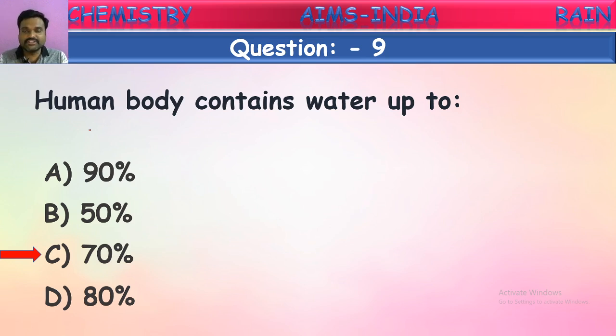It is in the muscles, in the blood, in the bones, in the tissues, it is even in the organs. So in all these, water is there in different forms. Because of this, around 70% of our body weight is because of the presence of water. Okay, next one.